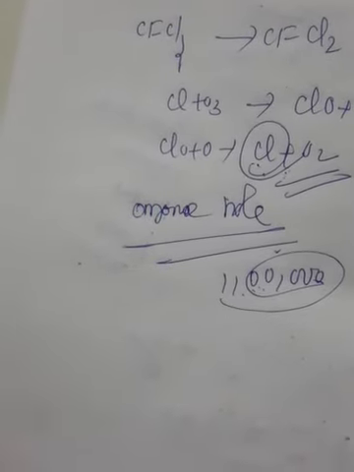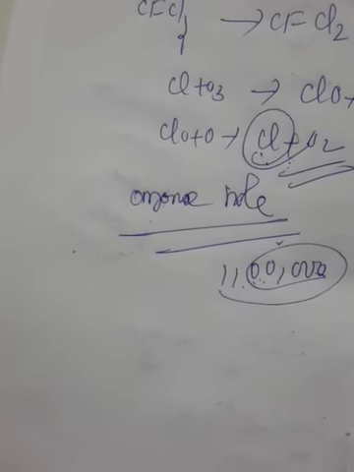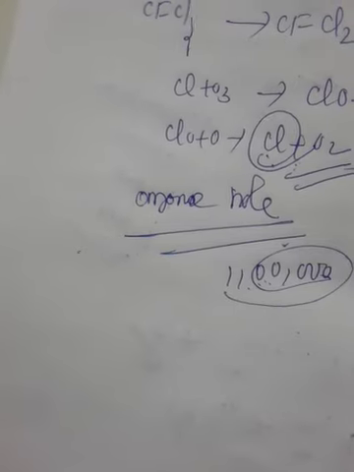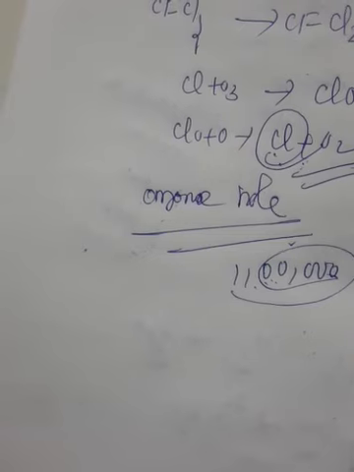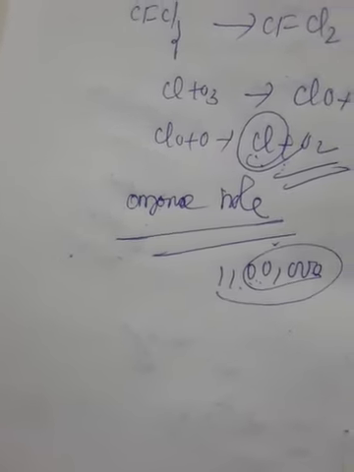Similarly, UV radiation affects the growth of phytoplankton. As a result, the food chain is disturbed and it even damages fish productivity.